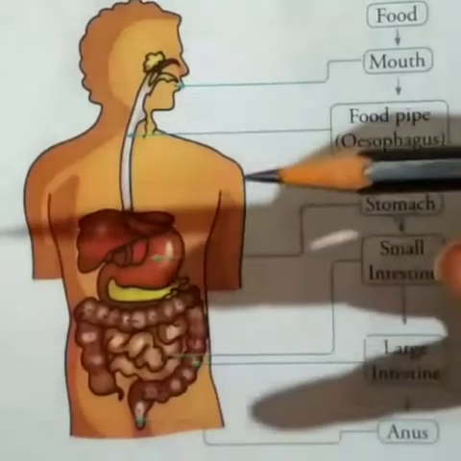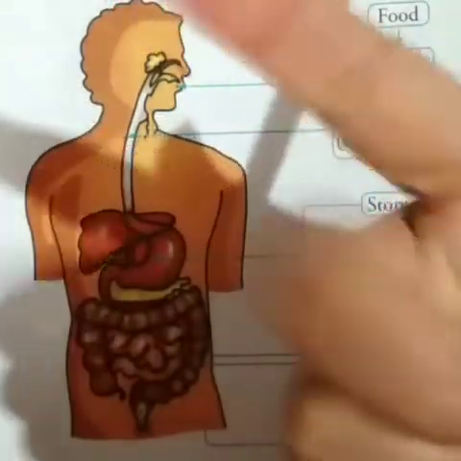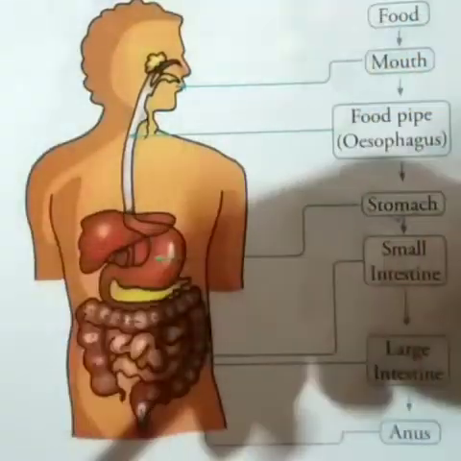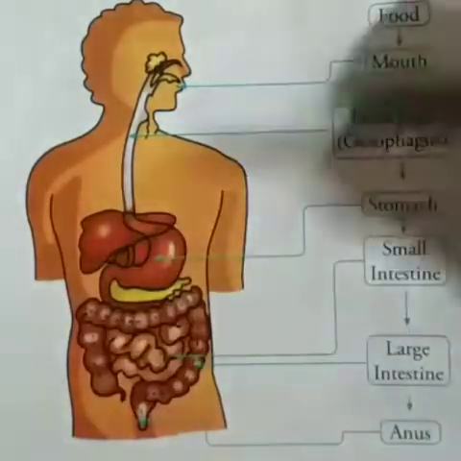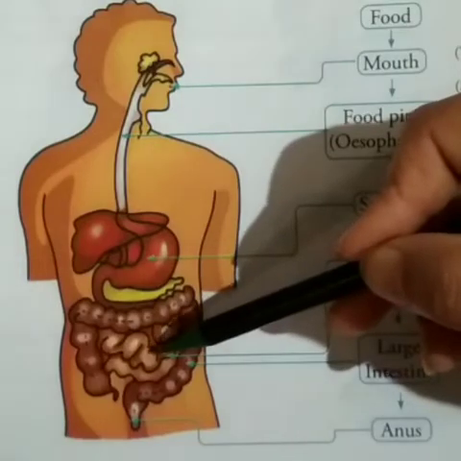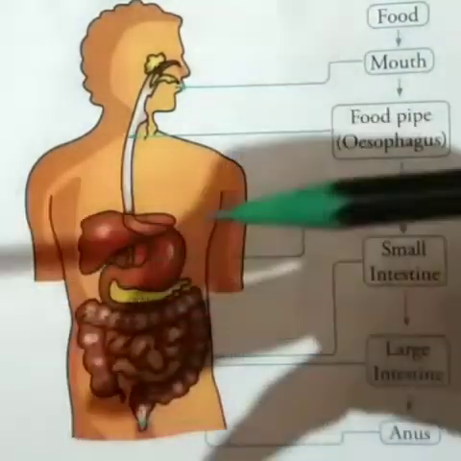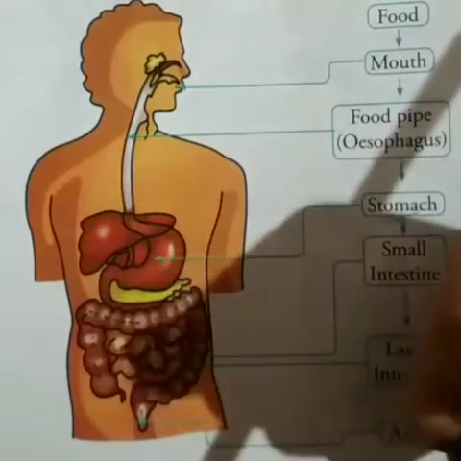Now three juices, namely intestinal, bile and pancreatic juice, are secreted into the small intestine. Now these juices help to complete the process of digestion.